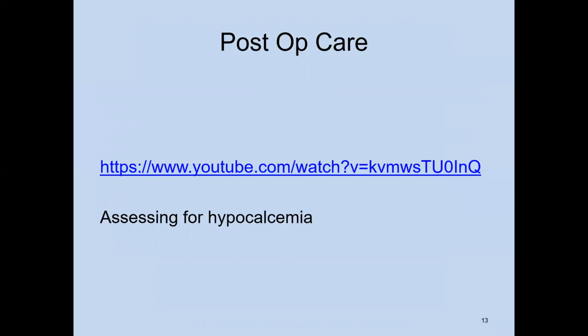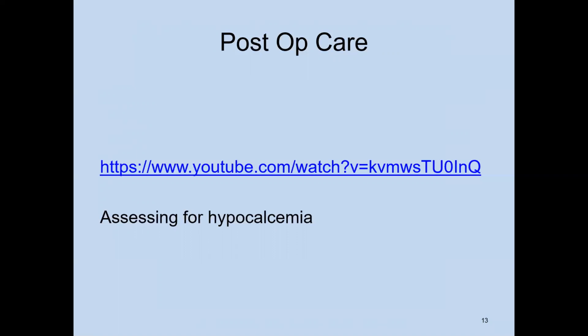And one of the good cues for that, we should be watching our lab results, but we can see tetany as well. And both of those secondary to hypoparathyroidism. So you can have tingling in your fingers and your toes and around your mouth and muscle twitching. So you want to watch for those. And we're going to watch for Trousseau's. We're going to check Trousseau's and Chvostek's sign, and those should be monitored for sure for the first 72 hours, keeping a close eye on it.